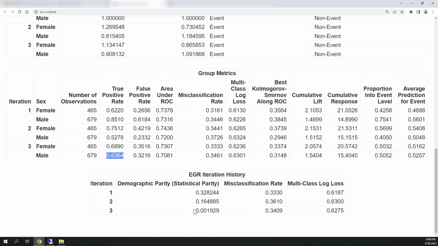And here we can see our demographic parity. We can see that in our first iteration, we had quite a bit of difference between males and females as far as the accuracy, and the misclassification rate was 0.330. We can see that we got a much better parity with our third iteration, and our misclassification rate is a little higher, but not that bad. So in this case, we may want to go ahead and accept these new results.